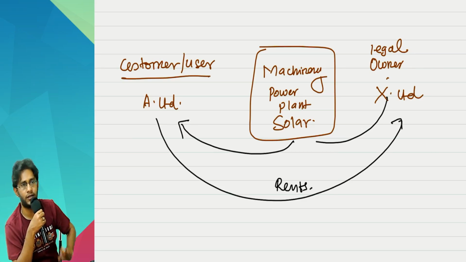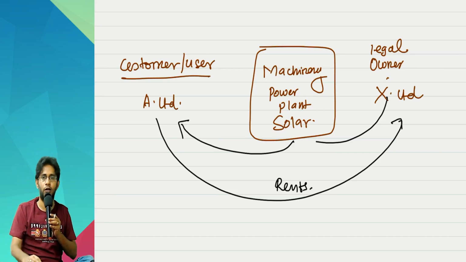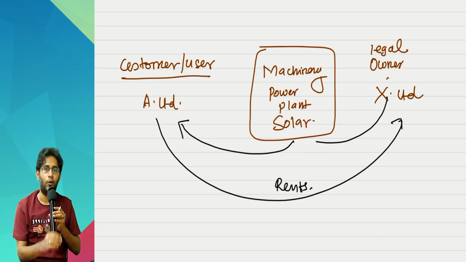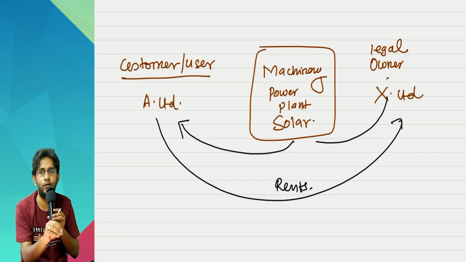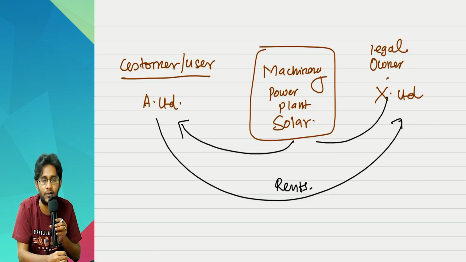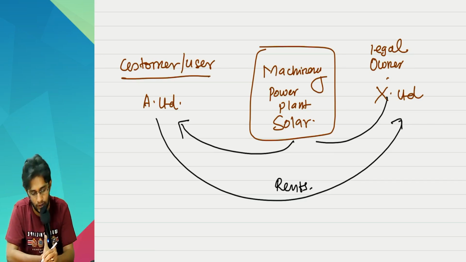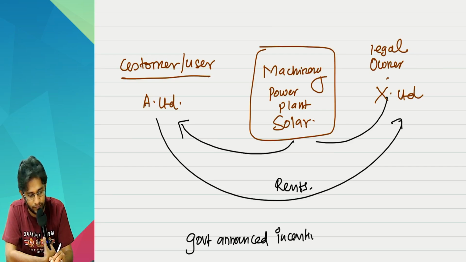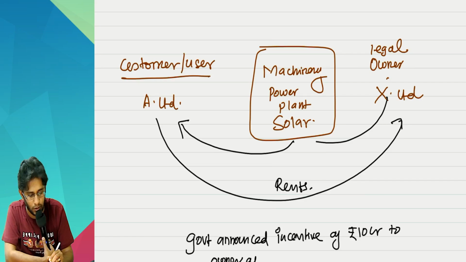Today, a new government has come which has a lot of responsibility towards power saving, energy saving and all. What that government announced is, whoever is using or operating solar power plants, whoever has constructed solar power plants, they are eligible for an incentive. So the government announced an incentive of rupees 10 crores to the owner of the solar power plant.